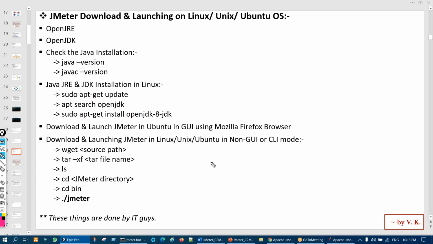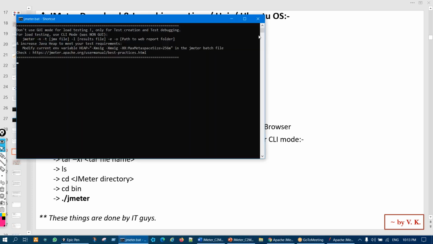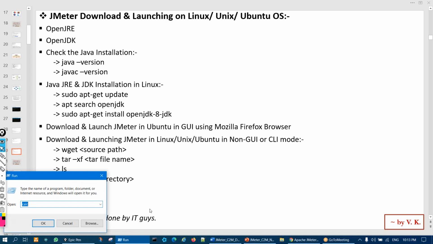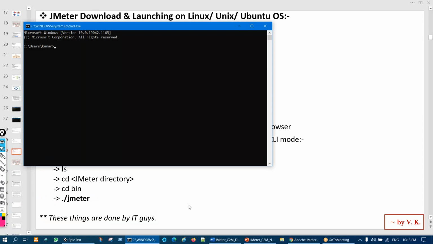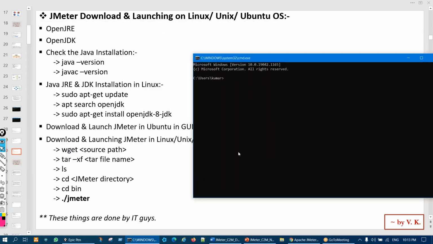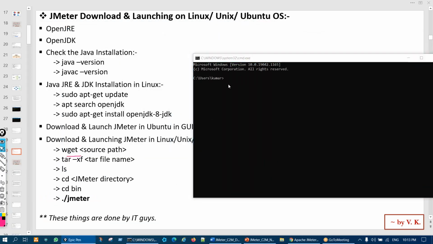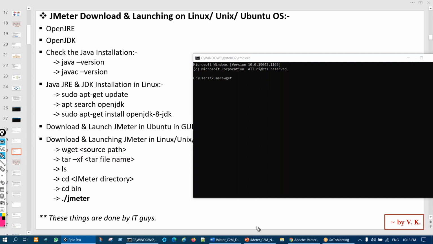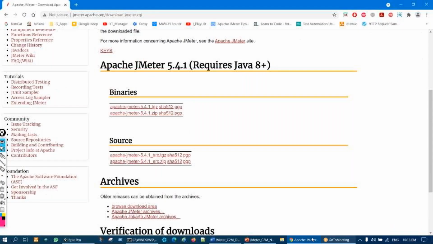And then through the command prompt, you type wget and the source path. So how to get the server? In Linux or Unix or Ubuntu, everything we do through the command prompt, right? So how to download using the command prompt? You have to write wget, a space, and the source path. The source path from where you get? From the website of JMeter.